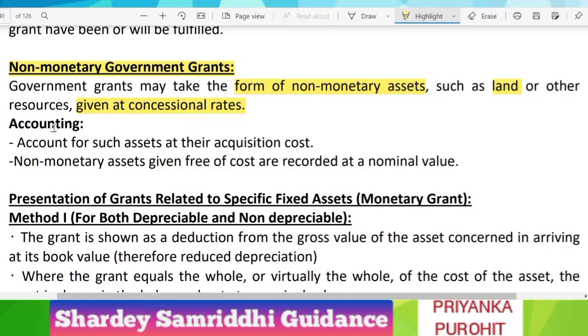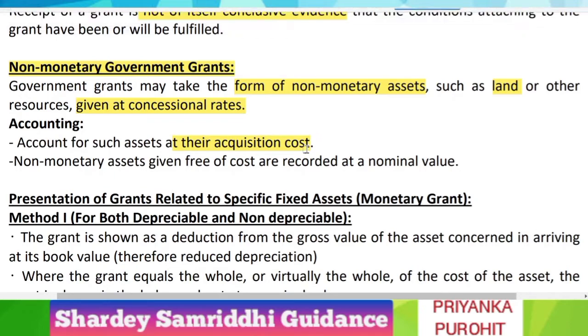So what will be the accounting treatment? Account for such assets at their acquisition cost, the cost at which you have acquired. You will record it at that cost only. Non-monetary assets given free of cost are recorded at nominal value.